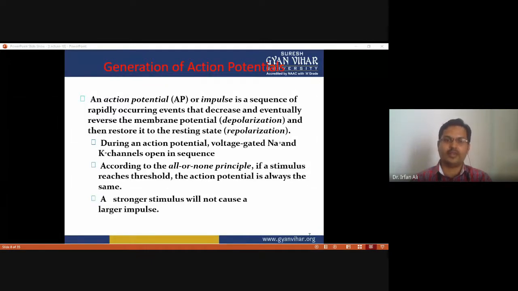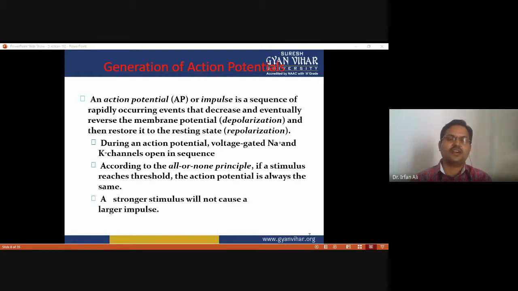They open sequentially: first the voltage-gated sodium channels, and then the voltage-gated potassium channels. The coordinated opening of these channels results in the generation of the action potential.